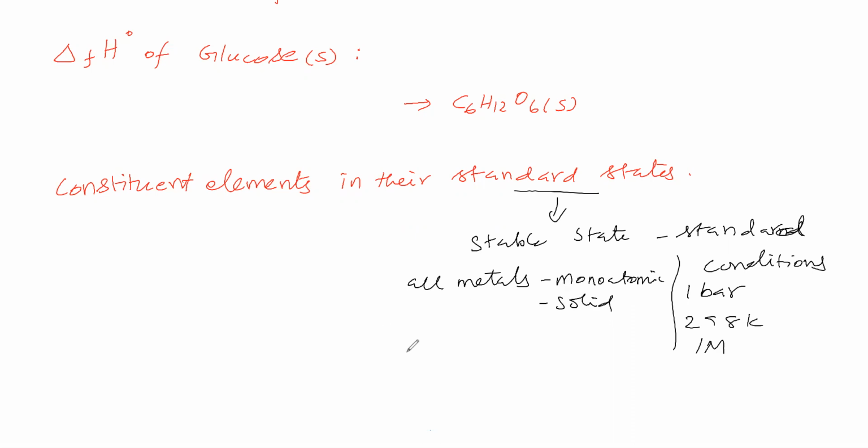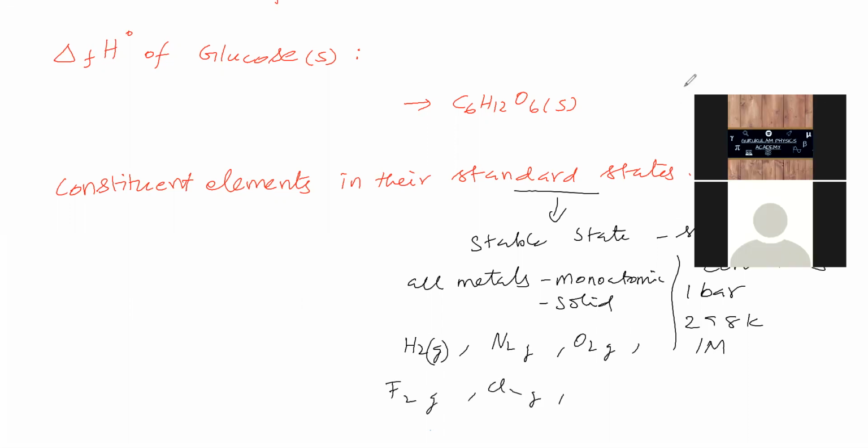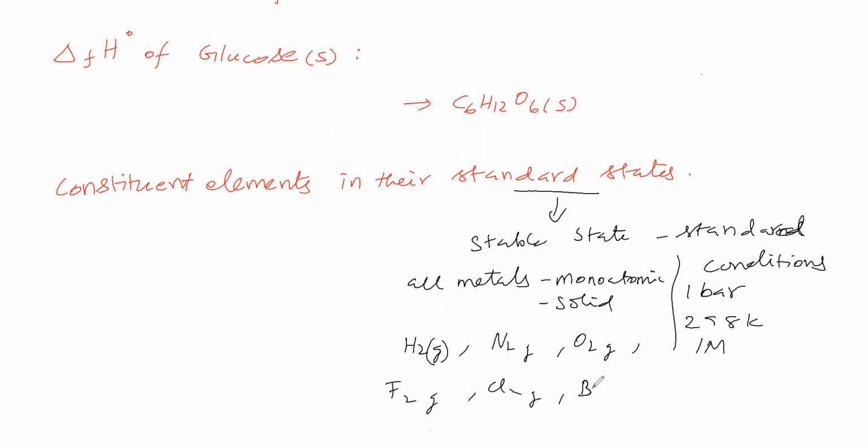Non-metals, in the sense hydrogen means H2 gas is the stable state under standard condition. Therefore, standard state of hydrogen is H2 gas. Next, N2 gas, O2 gas, F2 gas, Cl2 gas, Br2 liquid, I2 solid,